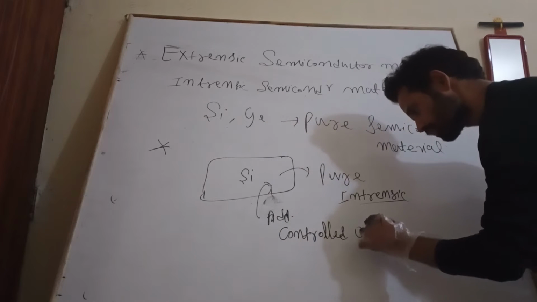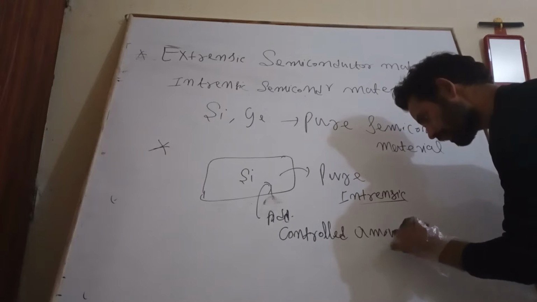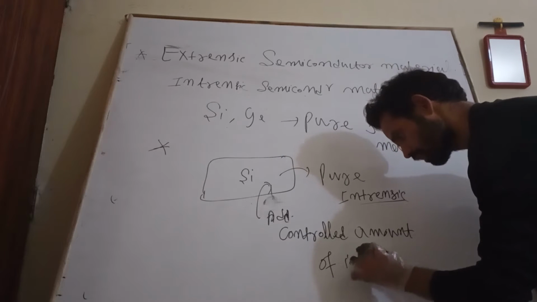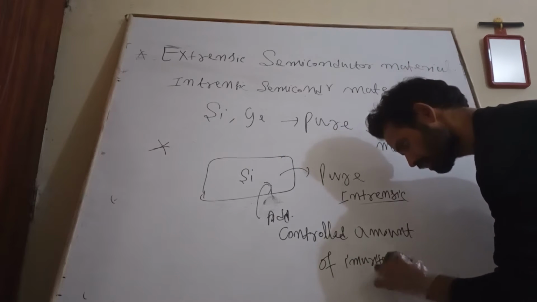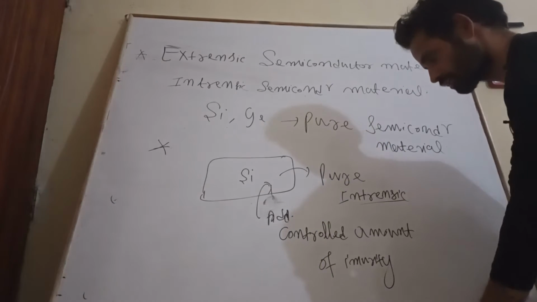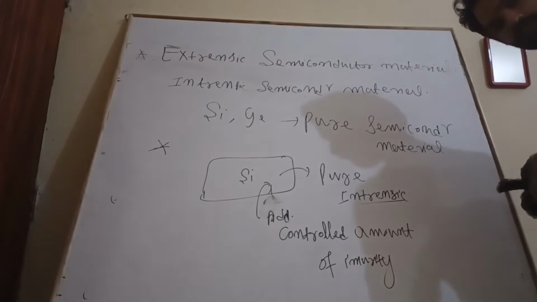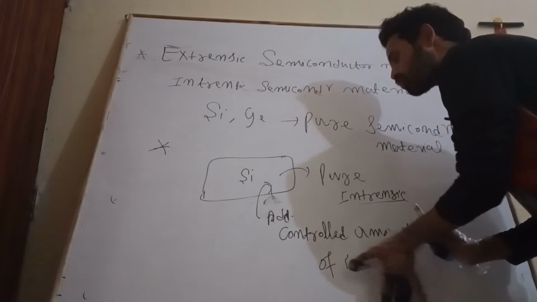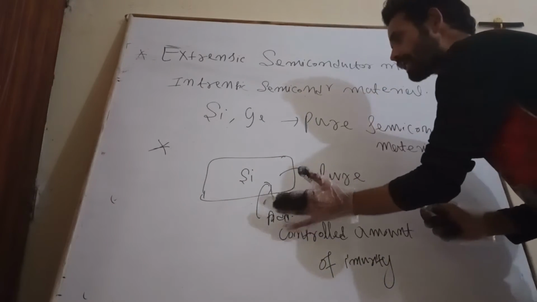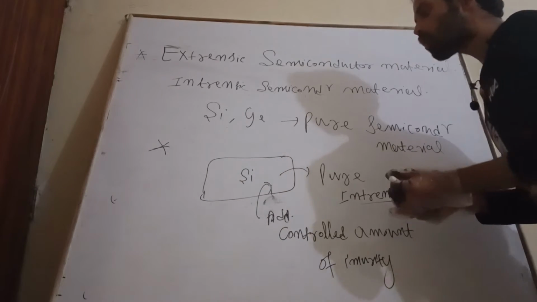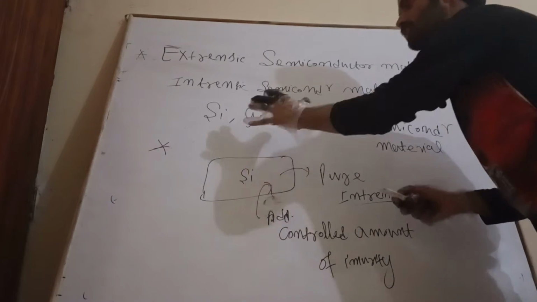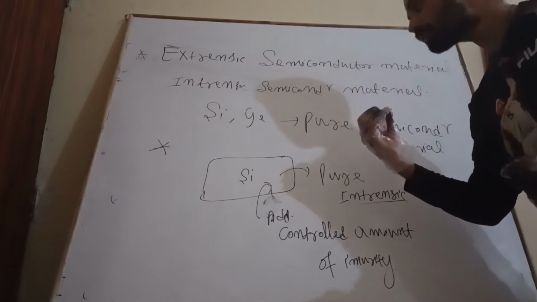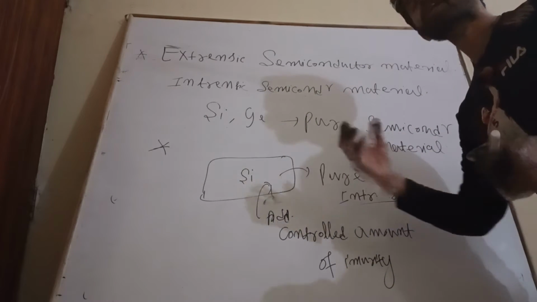We need to add some controlled amount of impurity. These are dopant atoms. They will enhance or alter the characteristic of this pure semiconductor material, so then we are able to see its actual power.